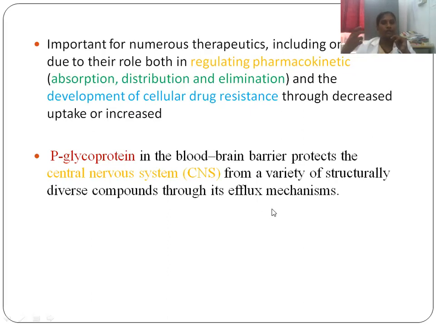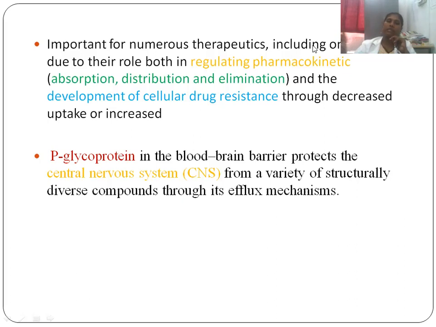So we cannot expect all the drugs to enter the blood-brain barrier. Especially water-soluble drugs cannot enter the blood-brain barrier, while lipid-soluble drugs enter easily. Since P-glycoprotein is an efflux transporter, we cannot expect all the drugs to cross, because there is an efflux transporter present in the BBB that will throw the drugs out from the brain. So if you want the drug to travel across the blood-brain barrier, what we can do is give a drug which will inhibit the P-glycoprotein.